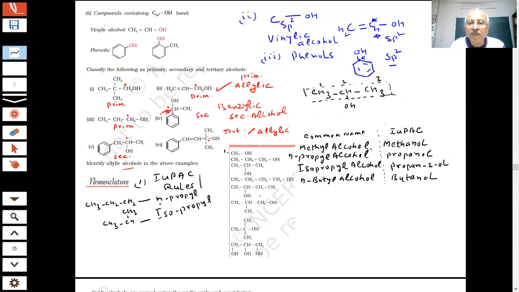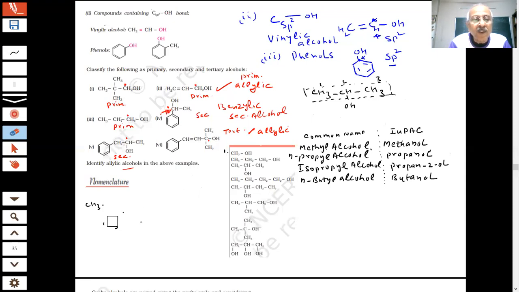So this will be, I think, isobutyl alcohol. How is it iso? Are there any same groups? That was the trouble. Where are they the same? They are not the same. They're a CH3 after CH2. You know, students, this question has come in the paper, and again students are giving the wrong answer.